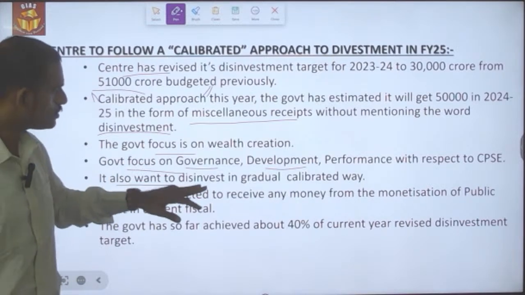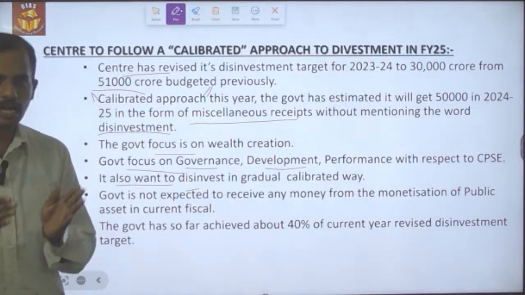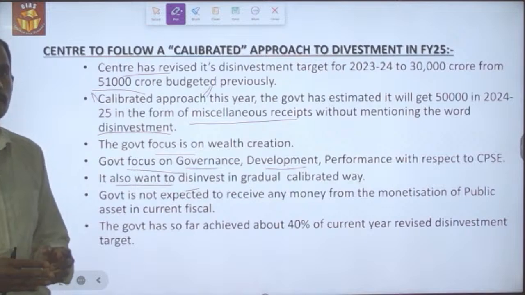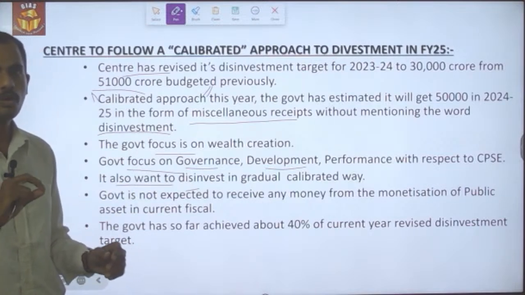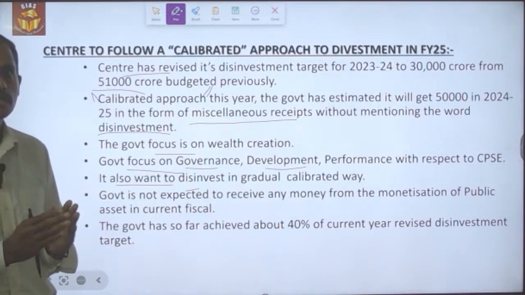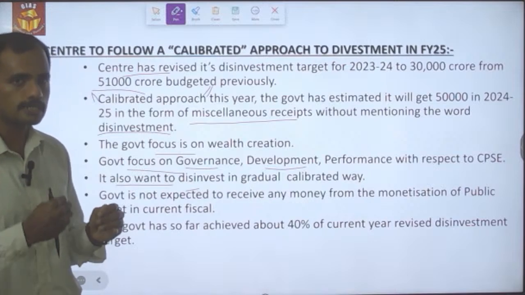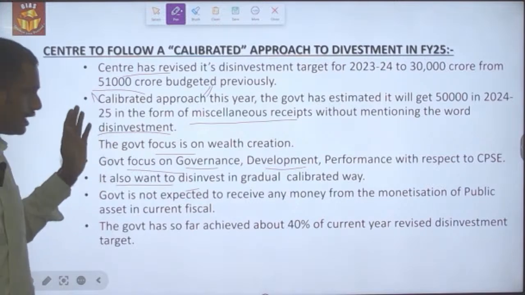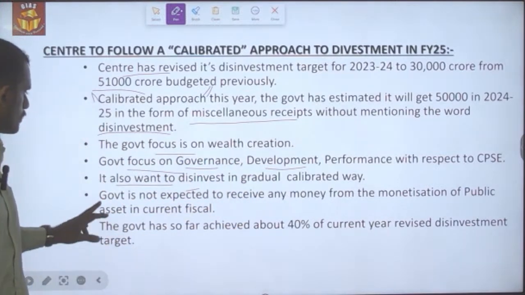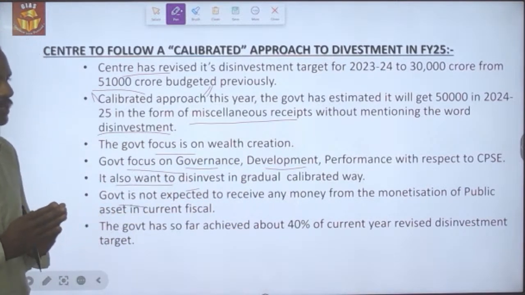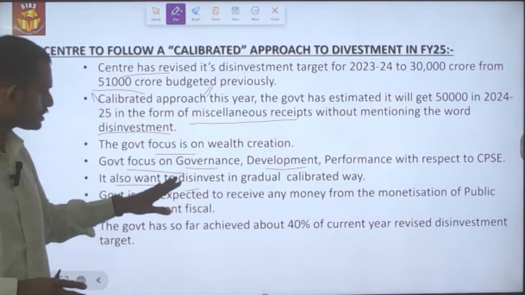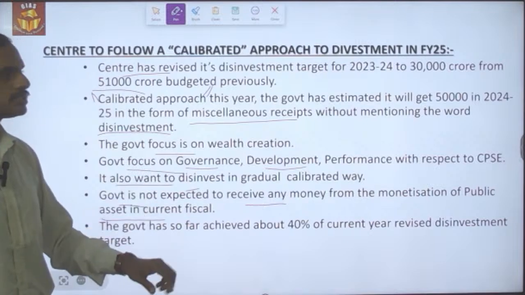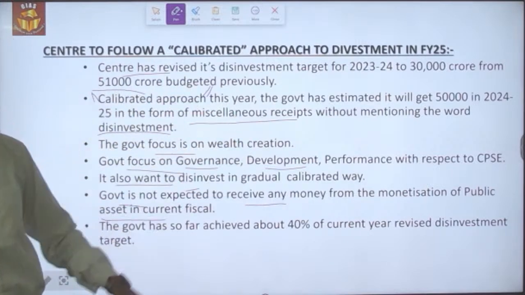It also wants to disinvest certain assets which are not useful for the government in the future, in a calibrated way rather than disinvesting at one stroke. The government is not interested in disinvesting the assets at a single stroke. It wants to disinvest the assets in a step-by-step manner. So, in terms of disinvestment, technically the government is not expected to receive any money from the monetization of public assets in the current financial year, because of the terms used in the budget.